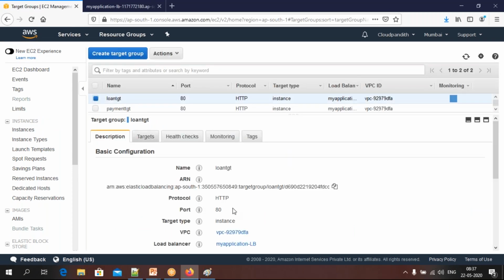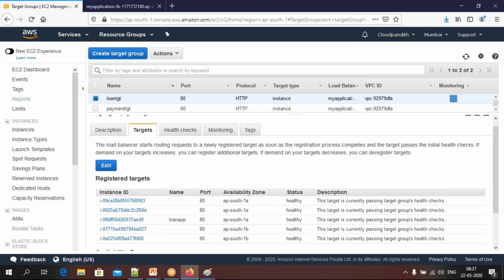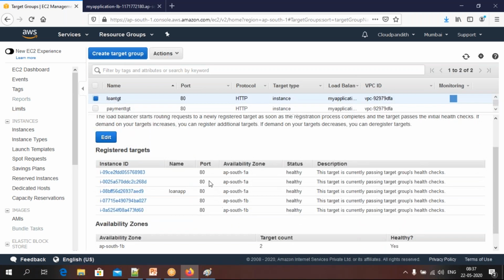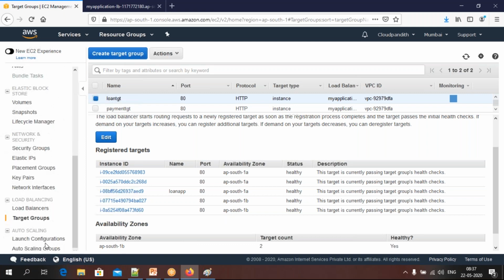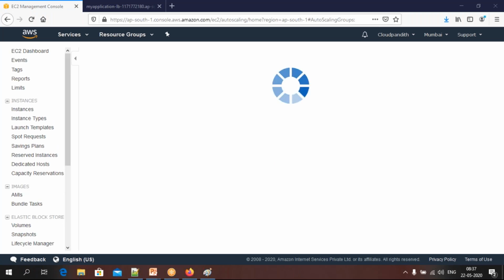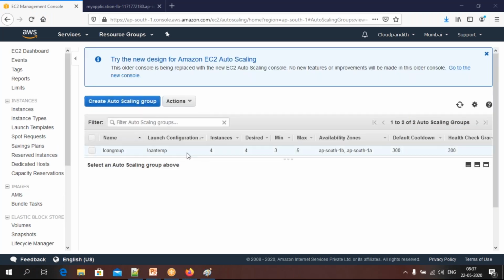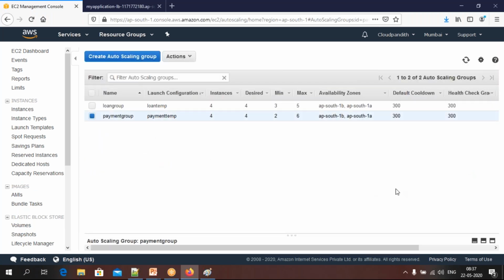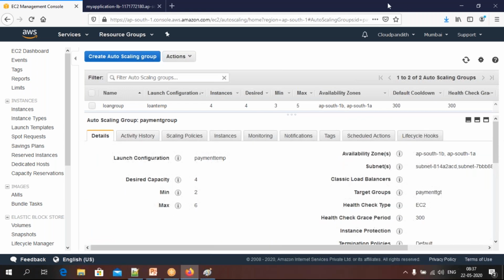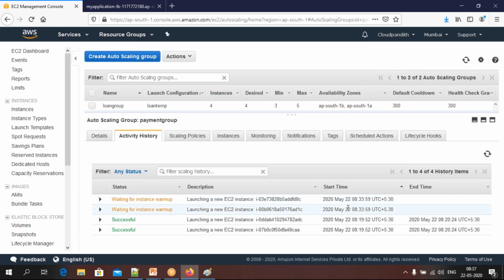Click on loan TGD, click on targets. You can see total 5 now. So one more instance launched just now. Remember. Now go to your auto scaling groups again. Now let's go to our second type, that is payment. In the payment group activity history, see these two are coming up. These will be available exactly at 8:39.